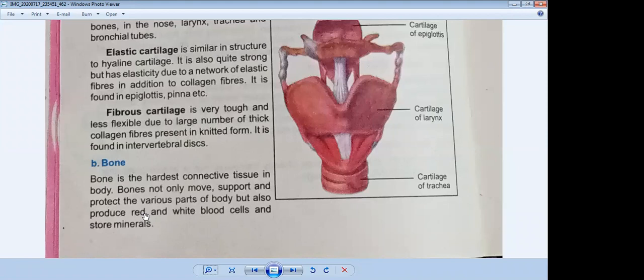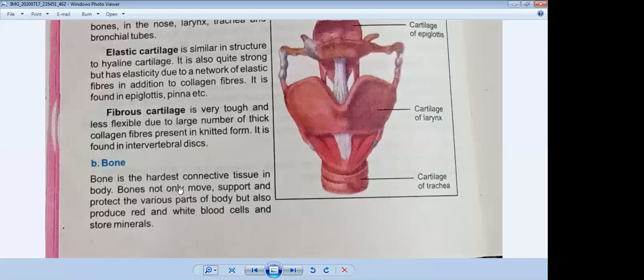So bones and blood have a very close relation. They produce red and white blood cells. White blood cells are very important, we all know. White blood cells are those which work against our germs. If any germ enters our body, they begin to work and kill those germs. So we can see bones play a very important role.